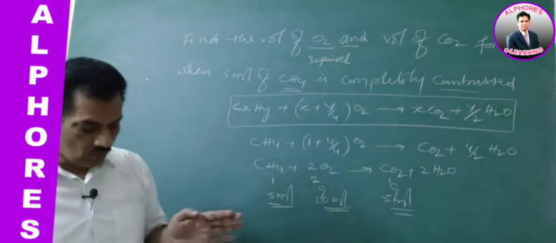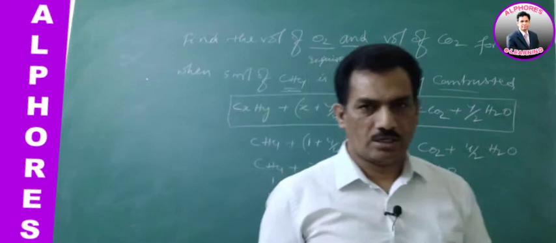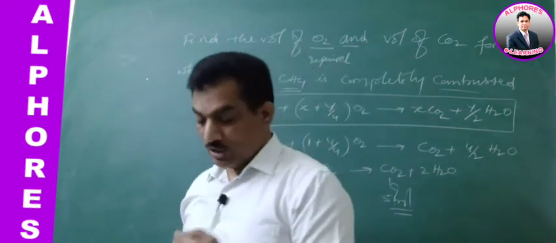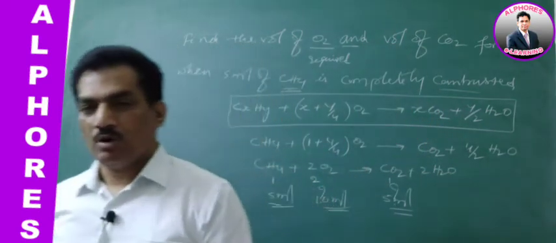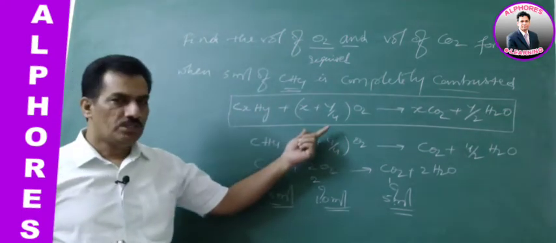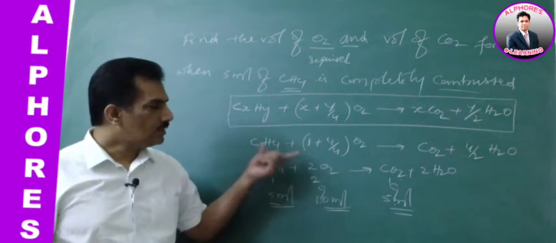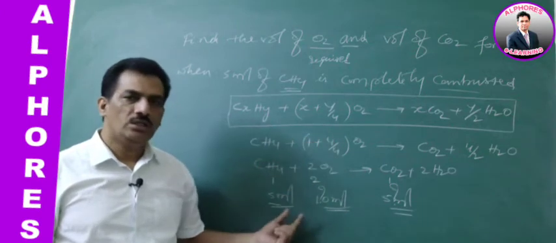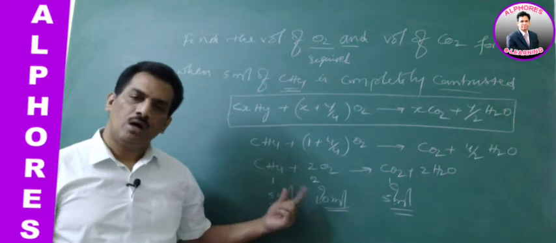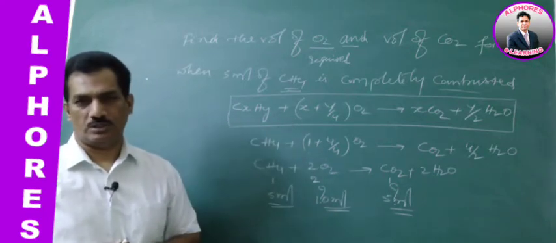When volumes are given, remember that from the balanced eudiometric equation, the number of moles of each participant is proportional to its volume. That is, the ratio of moles is equal to the ratio of volumes.